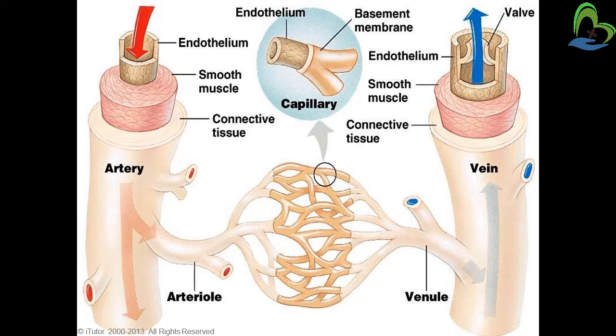The capillaries help the tissue by providing oxygen to it, and they carry carbon dioxide back, and they also provide deoxygenated blood to the veins. This is the structure of the vein. The inner side of the vein is made up of endothelium, the middle layer is made up of smooth muscle and the outer layer is made up of connective tissue, and there is a valve situated inside the vein. So the vein carries deoxygenated blood and the branches of the veins are called venules.